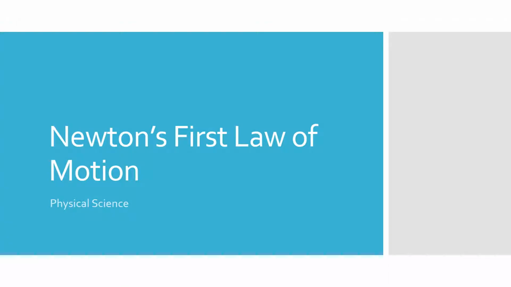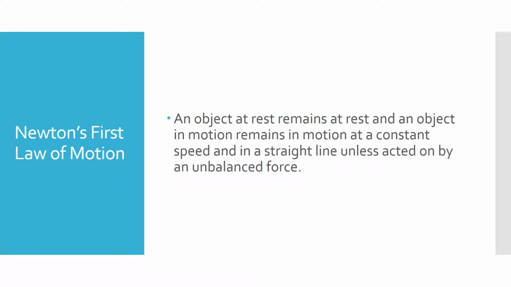Right, so to start our 3 different presentations on Newton's laws, we're going to, of course, start with the first law. So what Newton's first law says is that an object at rest remains at rest, and an object in motion remains in motion at a constant speed in a straight line unless acted on by an unbalanced force.